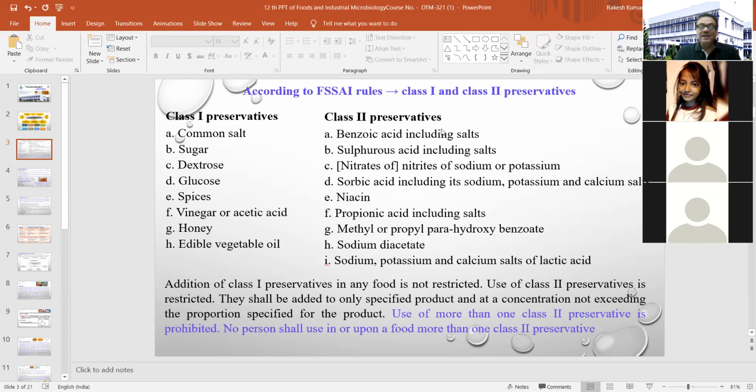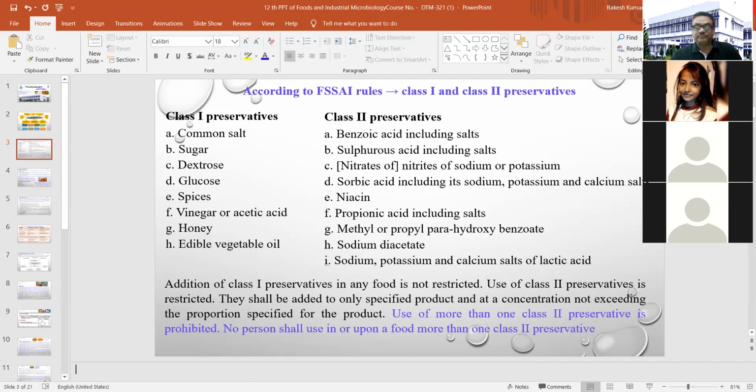If you are using or selecting a class 1 preservative for your food item, there is no limit. You have to decide how much quantity to add and what is desirable in your product. But when you are using a class 2 preservative, it should not be combined with some other preservative already classified under class 2. It means two types of class 2 preservatives should not be used in one food item. That is very important, and you have to remember this.